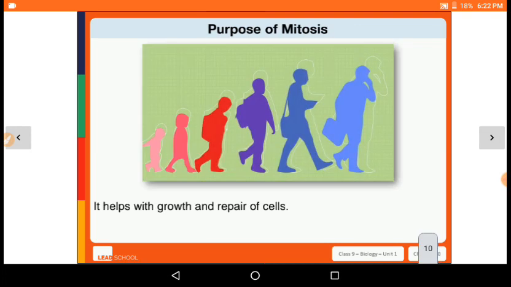So what is the purpose of mitosis? What is the help we get from mitosis cell division? It helps us with the growth and repair of the cell.